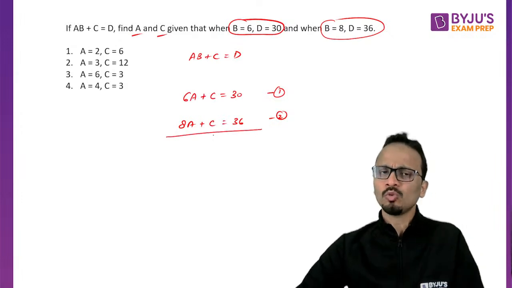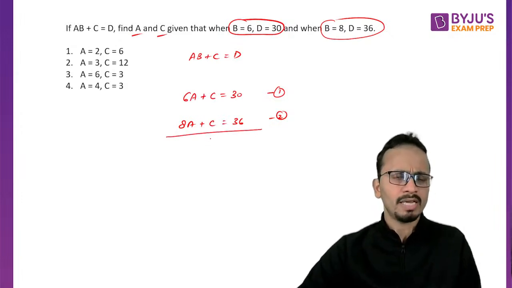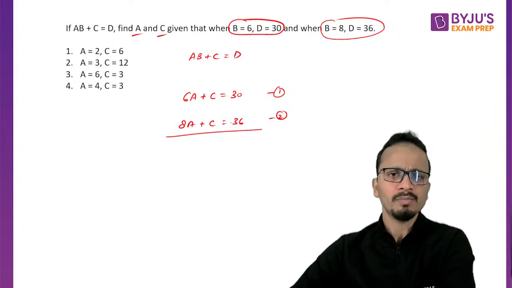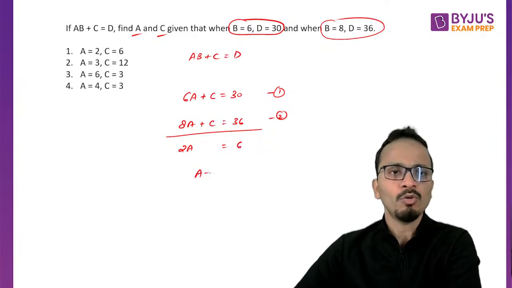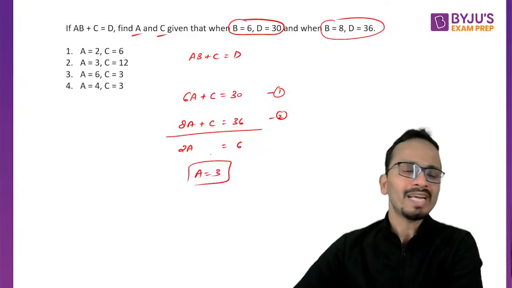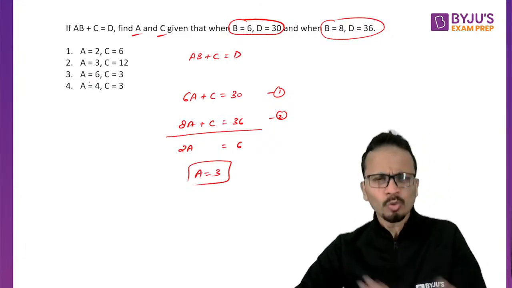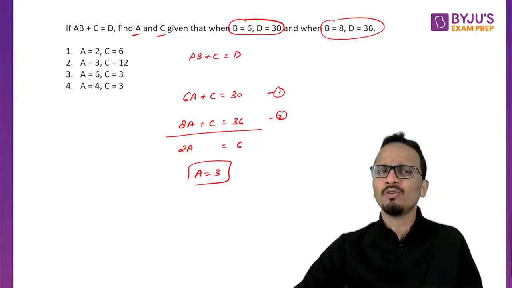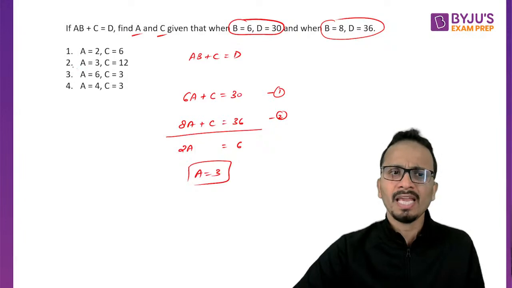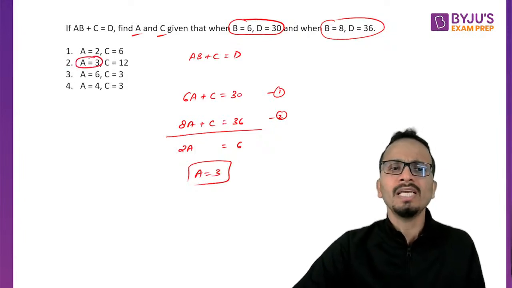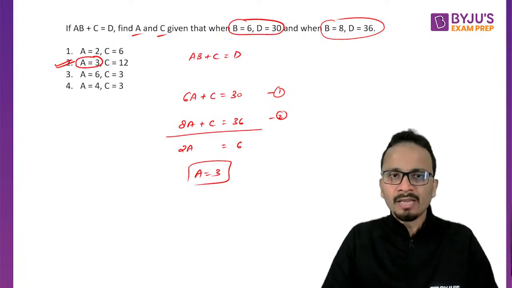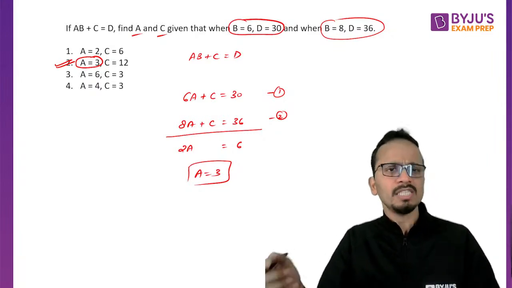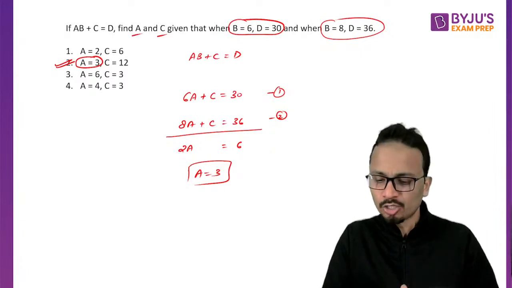Now you can solve these two equations. These are linear equations in two variables. So equation number 2 minus equation number 1, 2A will be equal to 6. So the value of A is 3. Now you get the value of A. It's totally up to you if you want to calculate the value of C or not. But A equal to 3 is only in one of the options. That is option 2. So you can save your time. No need to calculate the value of C, and you can go ahead and look at the next question.